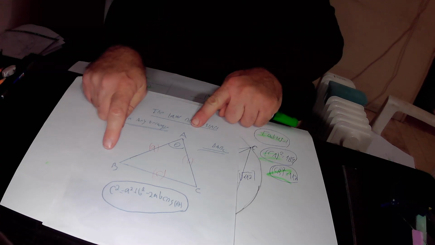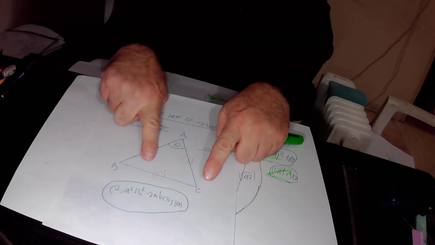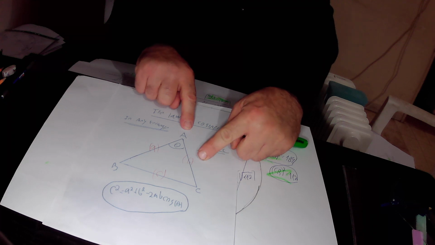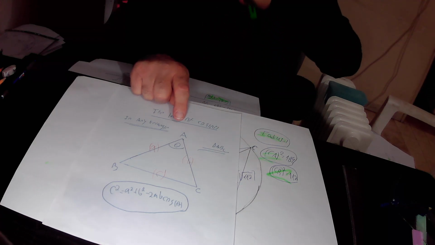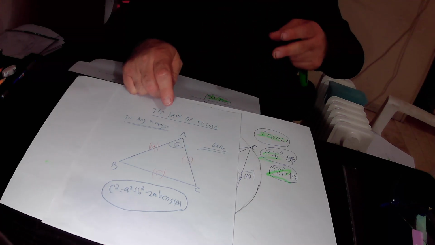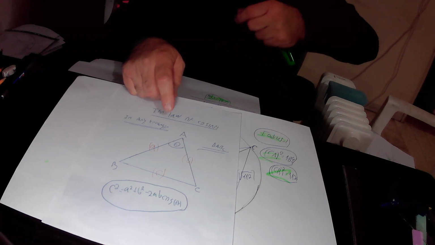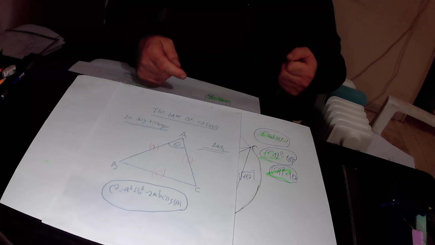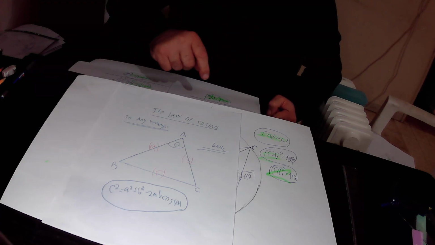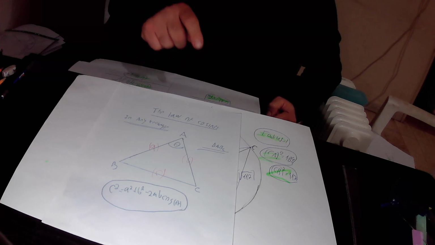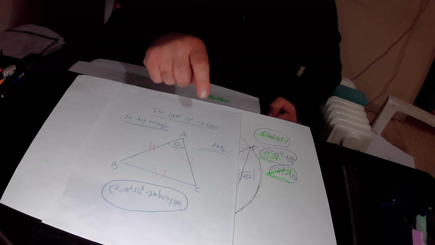The length of side AB is A units, side BC equals C units in its length, side AC equals B units in its length. This angle BAC equals theta according to our definition. So in this triangle ABC that could be any triangle, according to the law of cosines, the following equation is true: C squared equals A squared plus B squared minus 2 times A times B times cosine theta.